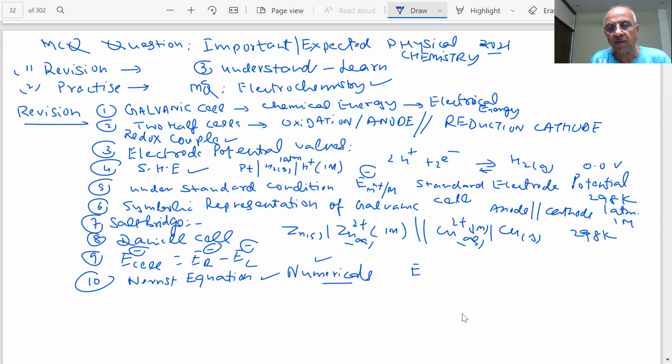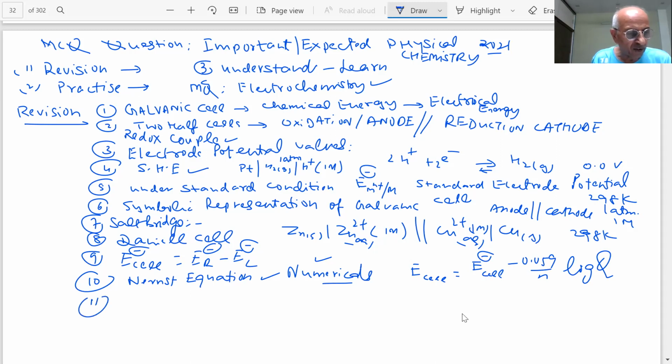So what is the formula, student? E cell is equal to E naught cell, the standard value, minus 0.059 by n log of Q. Under standard condition, Q will become equal to the equilibrium constant, and using this, we can solve it for any concentration. Students, questions will be there based on this.